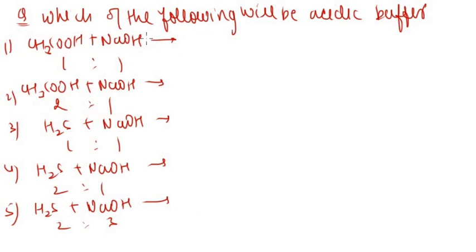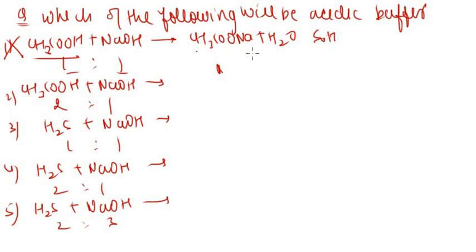So first of all, we have acetic acid and NaOH. It will form CH3COONa plus H2O. So similarly, when a 1:1 ratio is given, this will be the problem of salt hydrolysis, so it won't be a buffer solution. We should have both the salt and the weak acidic part.